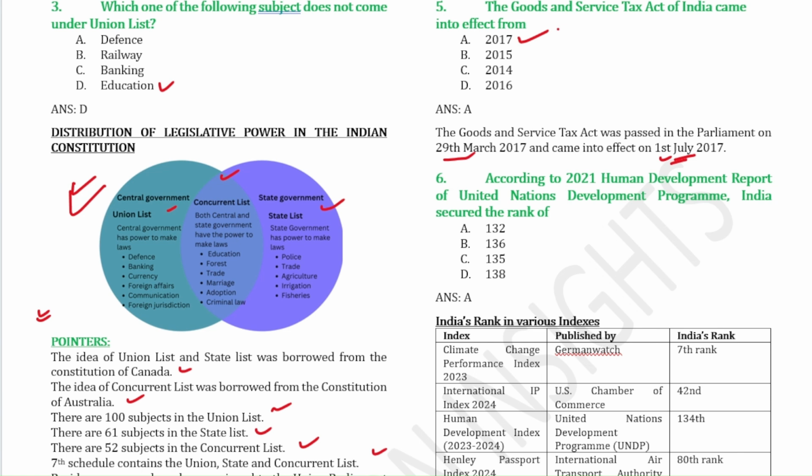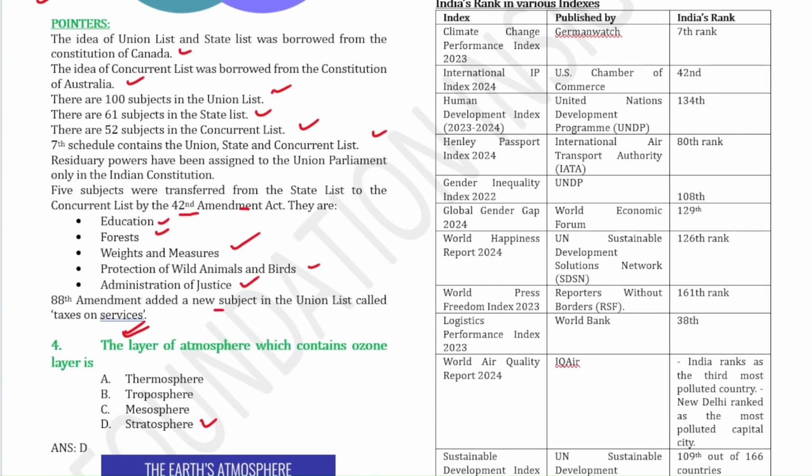This question is from Current Affairs. According to the latest Human Development Report, India ranks 134th in the Human Development Index. This index is published by the UNDP. These are some of India's ranks in various indexes. You always have to be updated on the rankings, because they change yearly. So you can go through these points.